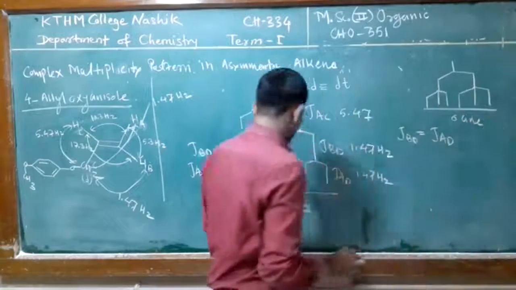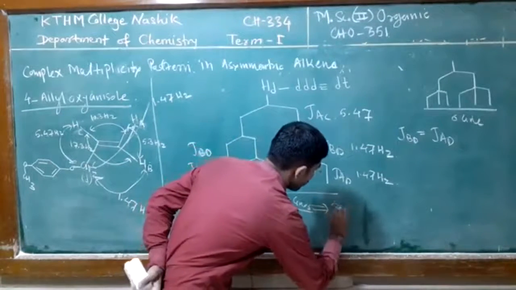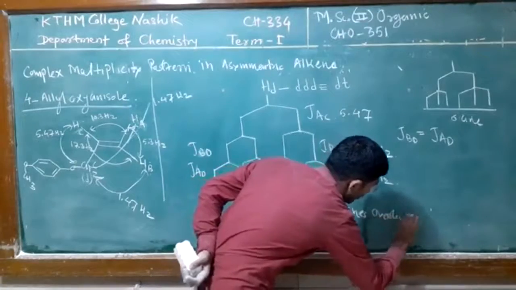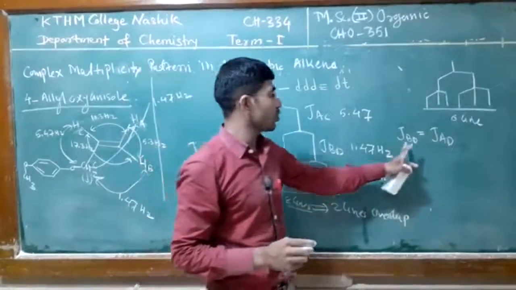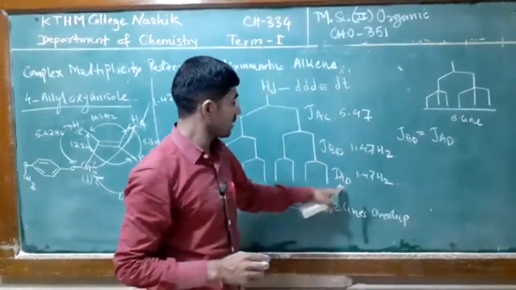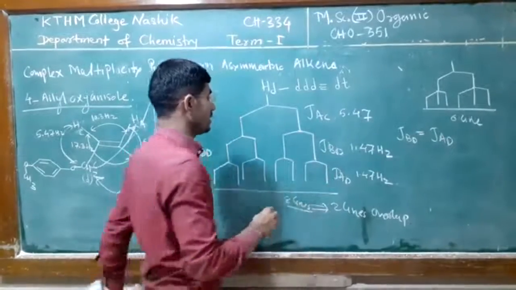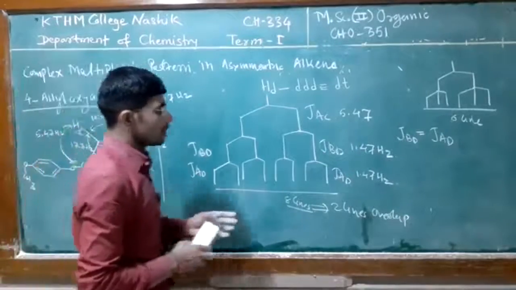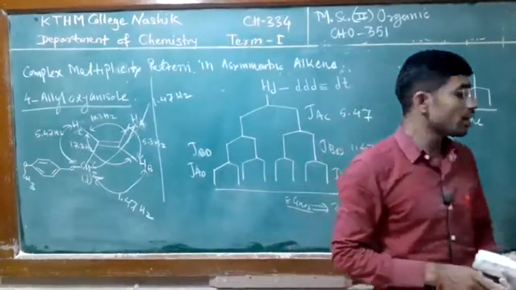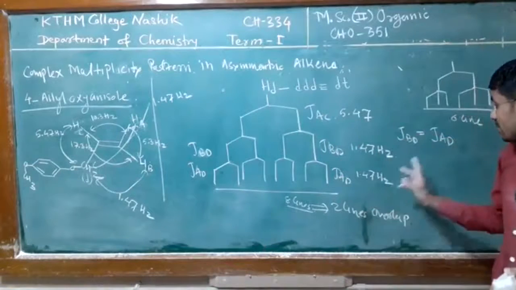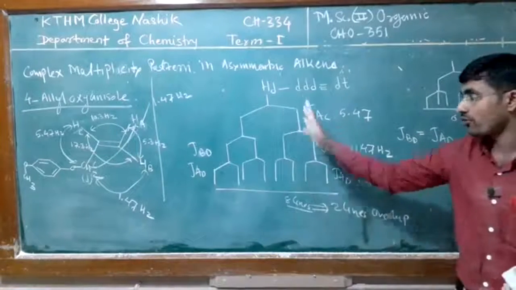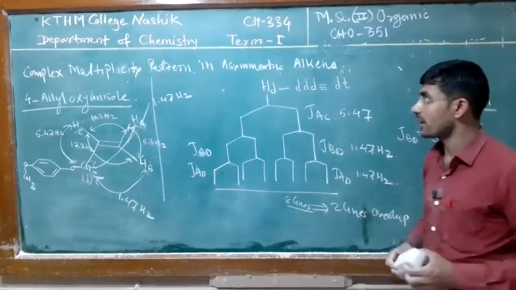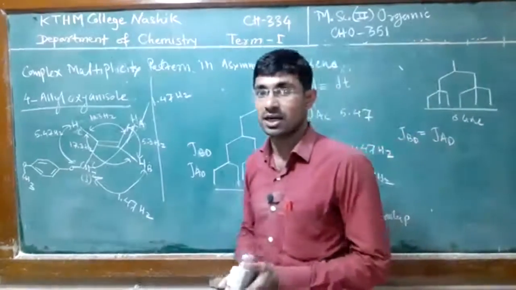So 8 lines means here again 2 lines overlap, because the coupling constants JBD and JAD are actually the same. Because of that 2 lines overlap, and we observe only 6 lines in the spectrum of this compound for the HD proton.